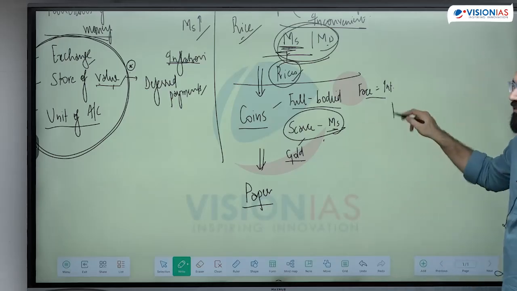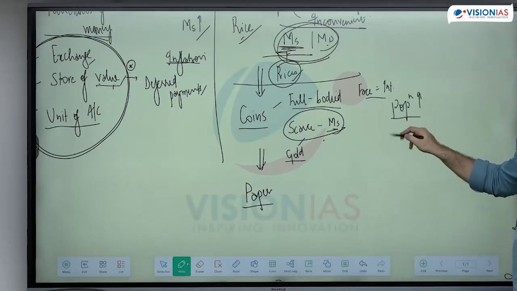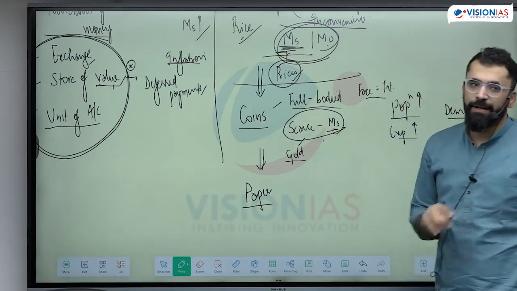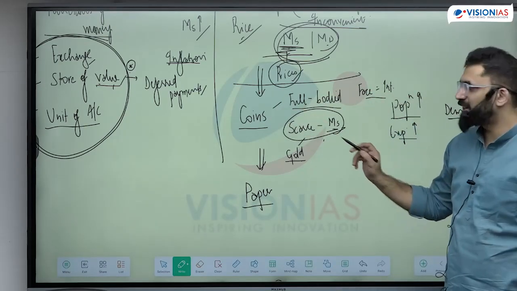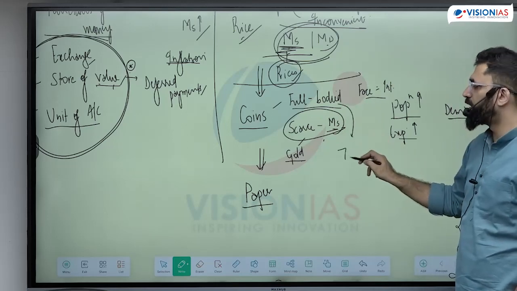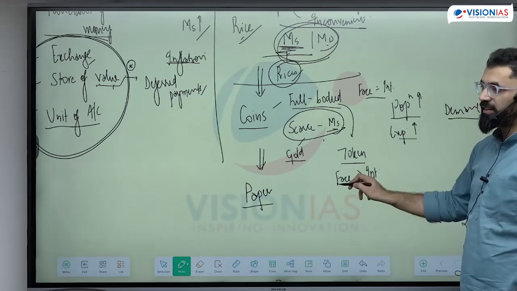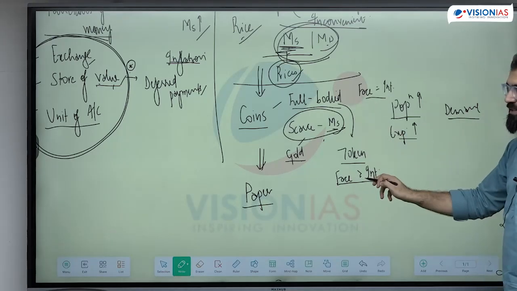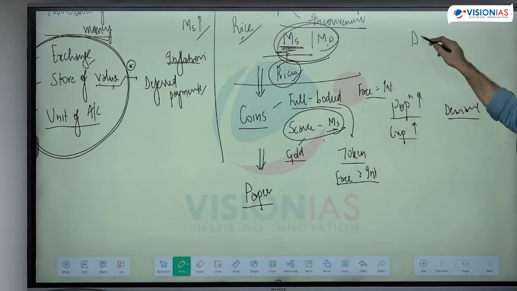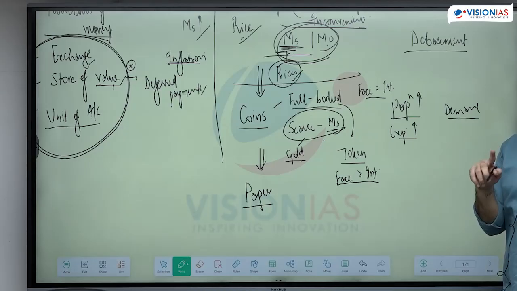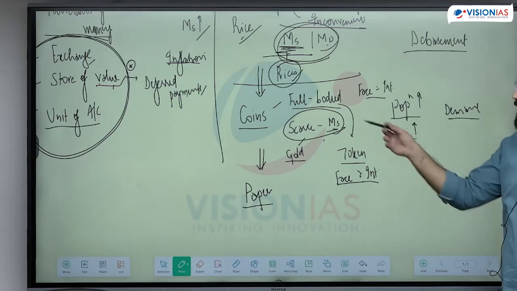Now if your population is increasing, you have to increase the expenditure in the economy. Will the demand for money increase? For example, first kingdoms itself, they started debasing the coins. Debasement of coins is when you move from full body to token, where your face value is much more than your intrinsic value. When you reduce the intrinsic value from a full bodied coin, this is called debasement of coins. उसकी value कम कर रहे हैं. We are taking out the gold from the coin so that with the same quantity of gold we can make more coins. Remember how this is helpful?